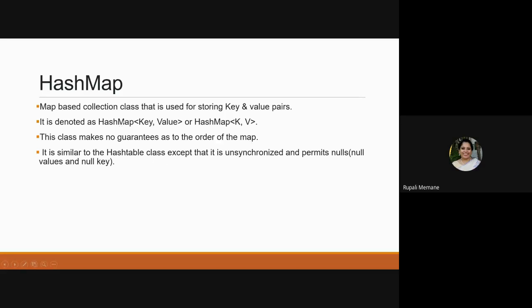Now it is called hash because hash means you have to store it according to the hash coding. We have seen the hash table, how it is stored there. It is unsynchronized, and it will permit a null value and a null key. Here you have to always pass two values as parameters, the key along with its associated value. You have to always insert the key element along with its associated value, which is going to be inserted as a single entry. This is the hash map.